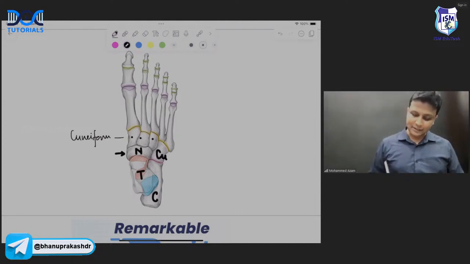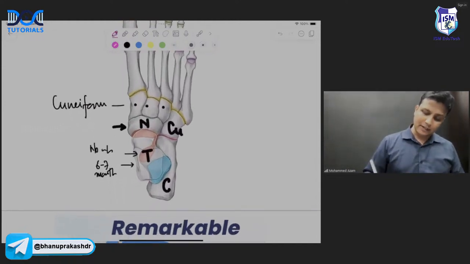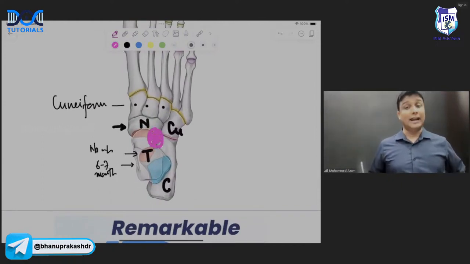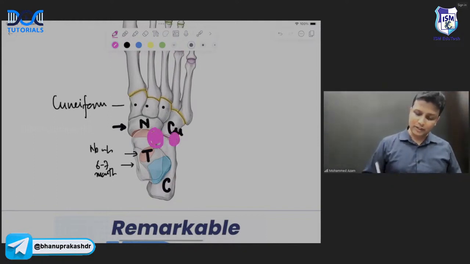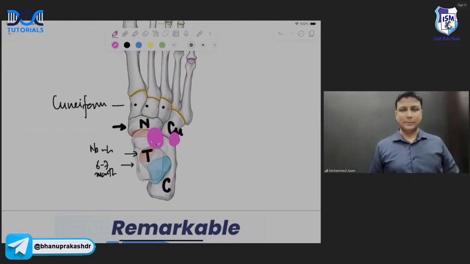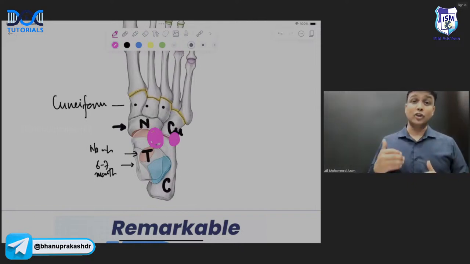Yes. Recently in the exam, they have asked when the talus ossification occurs. So remember, talus will be ossified in the 6th or 7th month of the intrauterine life, sir. And on the talus, there will be no muscle attached. Remember that one? There is no muscle attached on the talus. And then, what is the joint between the talus and the navicular and the calcaneus? That is talo-calcaneo-navicular joint. And remember, that is an example of ball and socket joint. And between the calcaneum and the cuboid, this joint here will be the saddle joint, sir. So I repeat again, talo-calcaneo-navicular joint will be the ball and socket joint. And calcaneo-cuboid joint will be an example of saddle joint, sir.